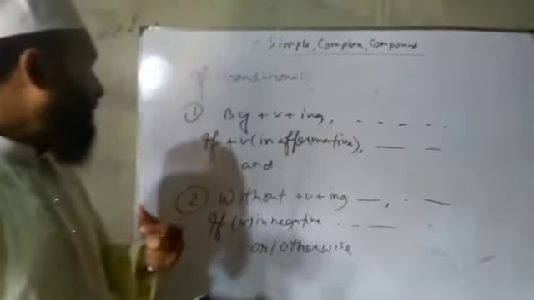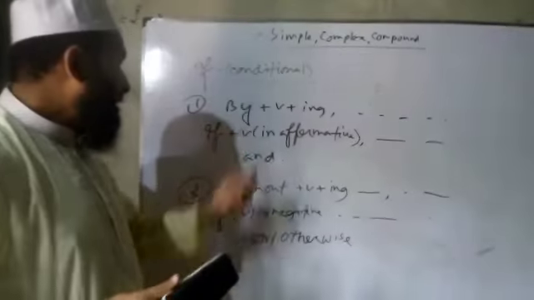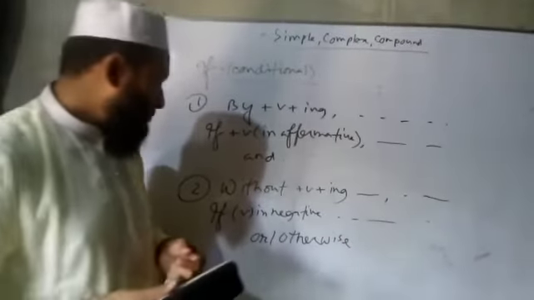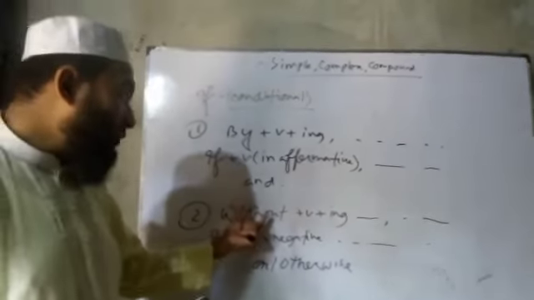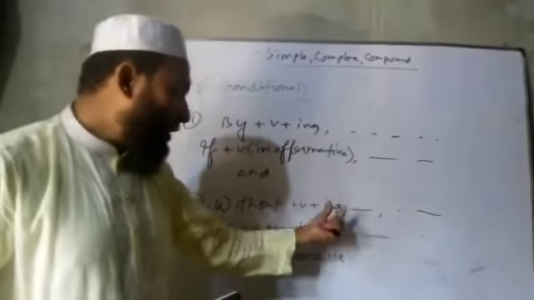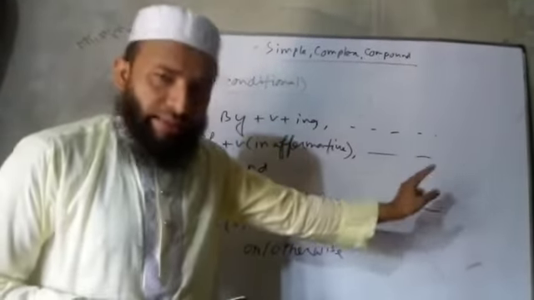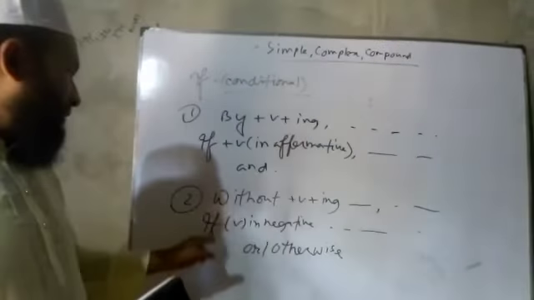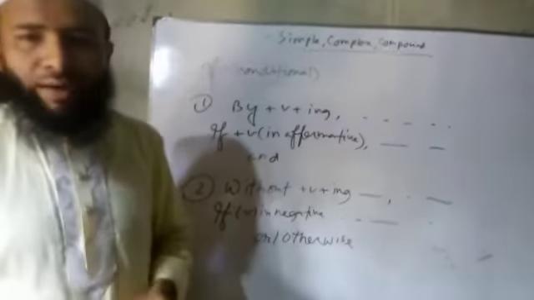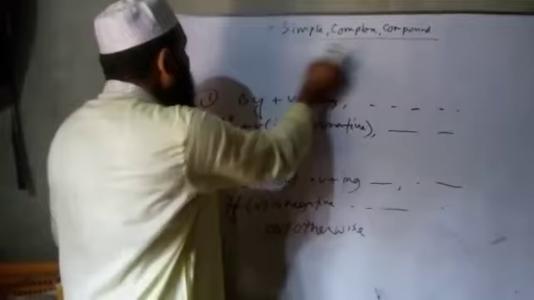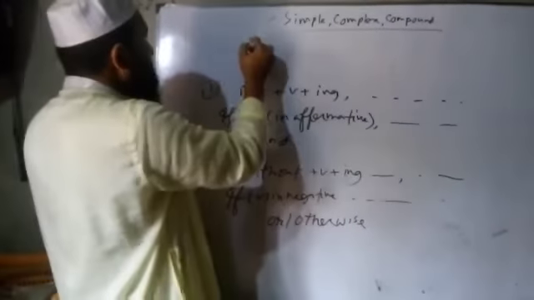If the simple sentence starts with 'by', then the verb will be with ing form, in the affirmative form, and its complex will be 'if' plus verb in the affirmative, and compound it with 'and'. Another is 'without'. If the simple sentence starts with 'without', then verb plus ing, and the next clause will be in the negative form. Then in complex, verb in negative form with 'if', and in compound it will be 'or else' or 'otherwise'. Okay, so let us practice the first rule.